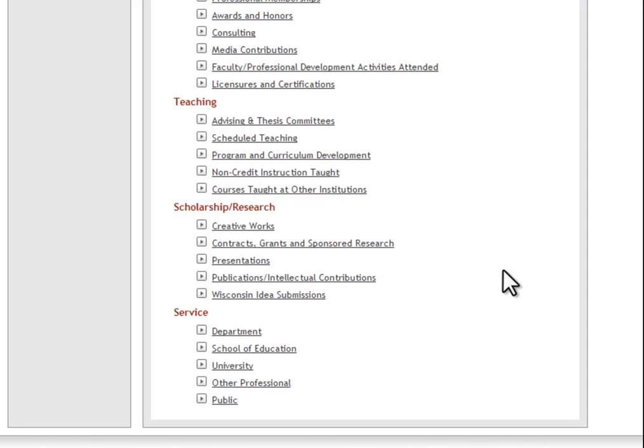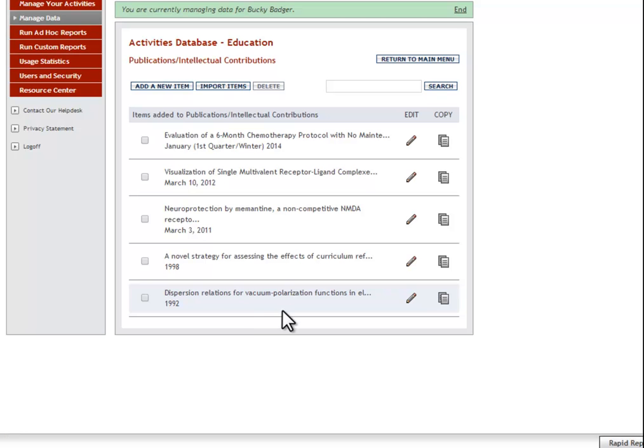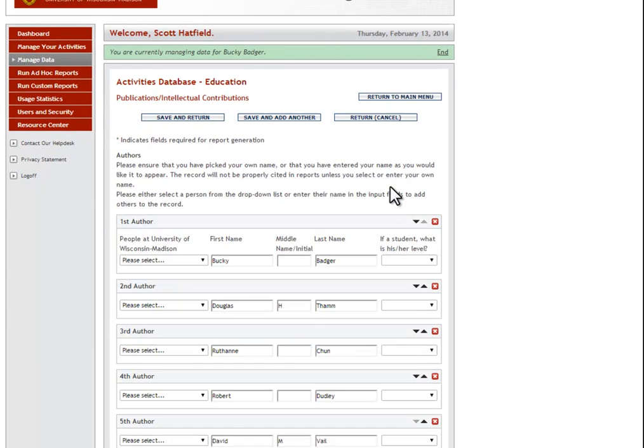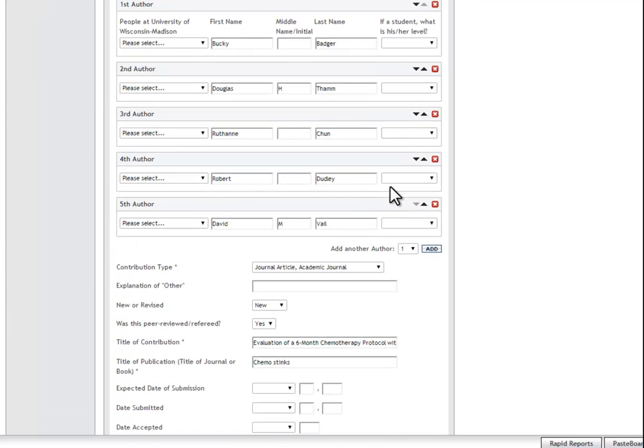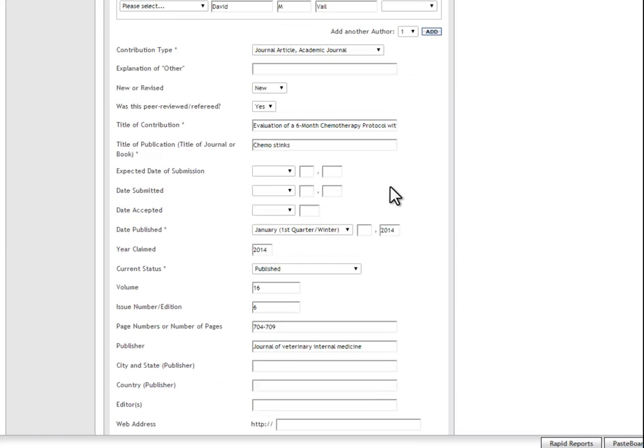Starting with the Publication/Intellectual Contributions section located in the Scholarship/Research section of the Digital Measures main menu, you can edit an existing item by clicking on the pencil icon, or add a new item by clicking on the Add a New Item button. Either way, you will be directed to a form into which you can enter information to be included on your web bio page and also in the CP Merit Report.